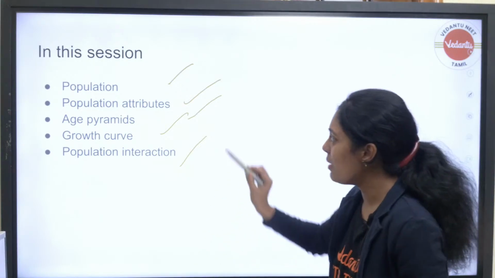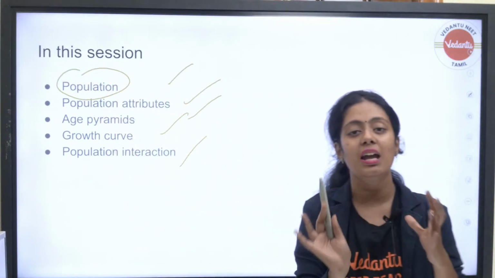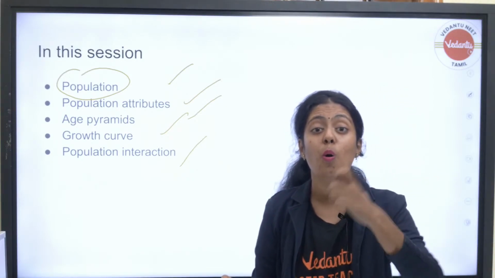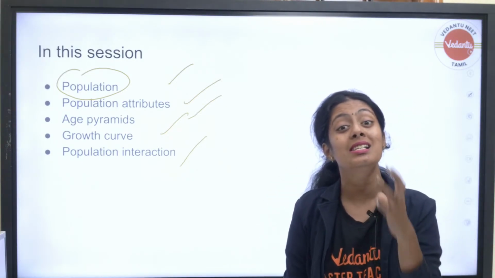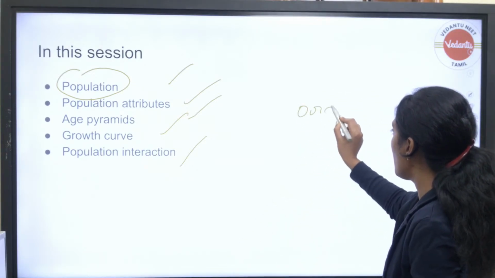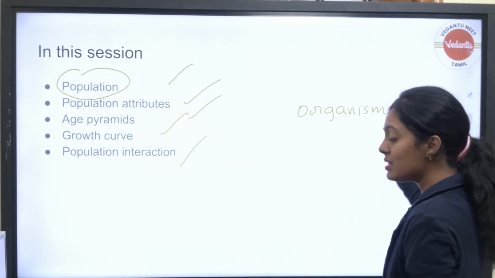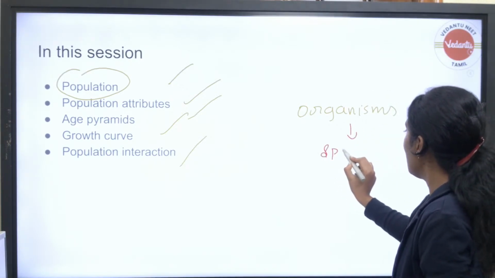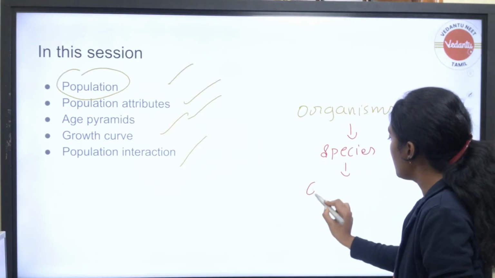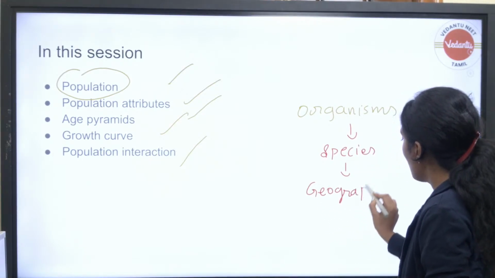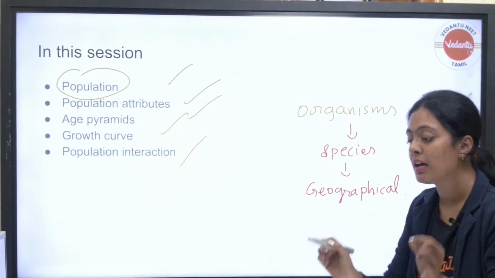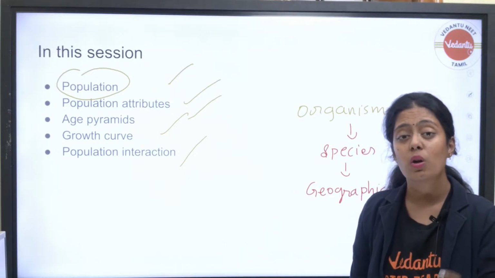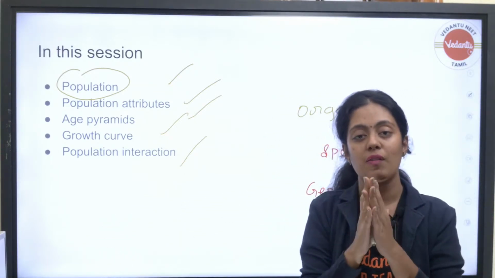So can anyone tell me what is population? I will get different answers, right? Population is a group of organisms belonging to the same species. They belong to the same species, and they live in a particular geographical area. They are organisms living in the same geographical area. Yes, group of species, absolutely correct. They live in a particular geographical region.